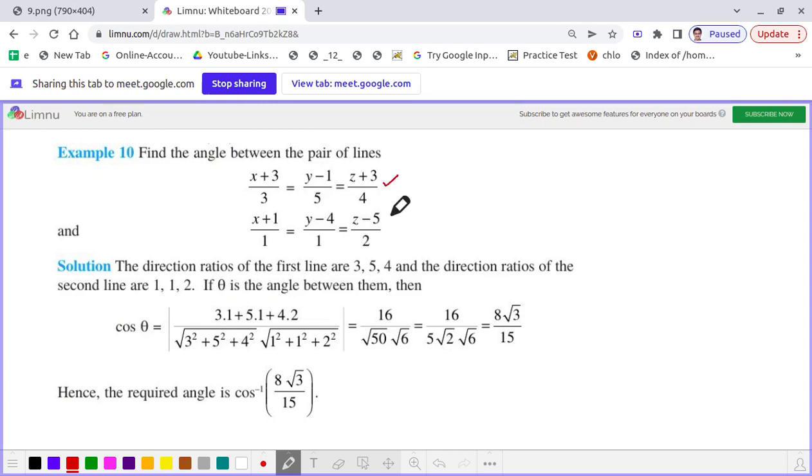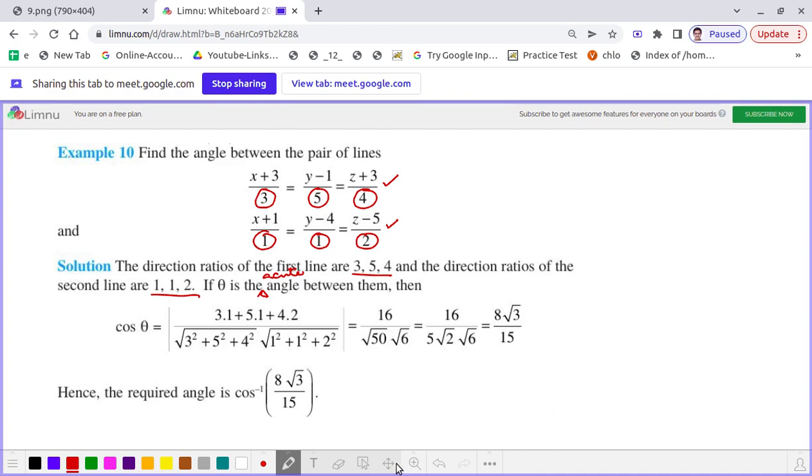The moment you read this, you need to find the angle between two lines whose direction ratios are 3, 5, 4 and 1, 1, 2. Exactly, 3, 5, 4 and 1, 1, 2. Let's assume that theta is the acute angle. So it has to be written as acute. If something is not mentioned, that means it is acute. So cos theta equal to mod of